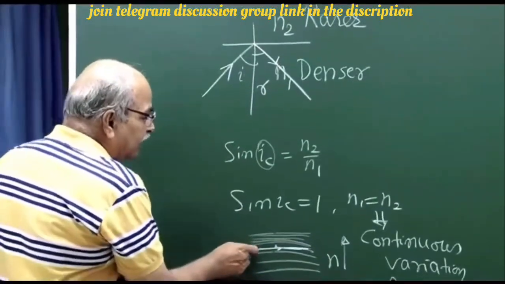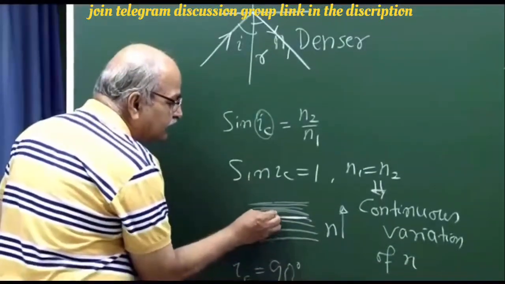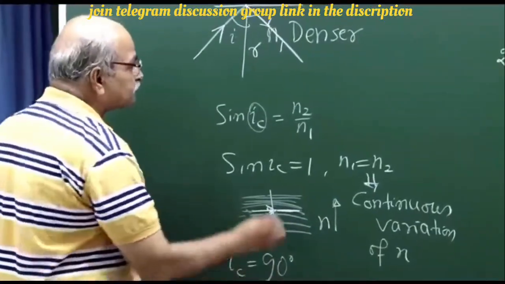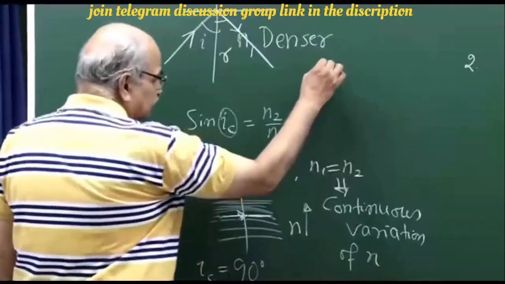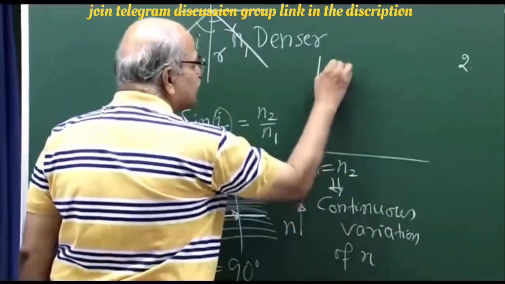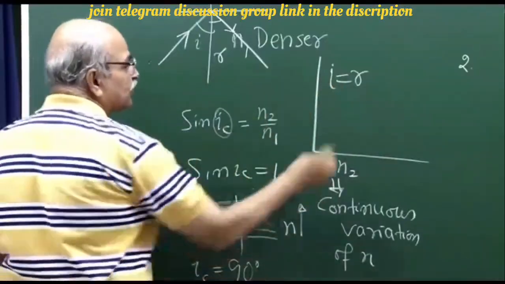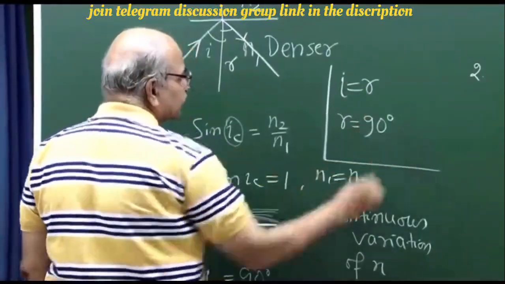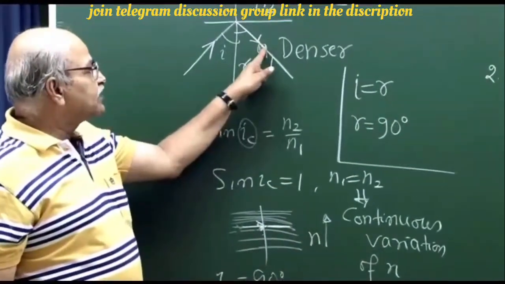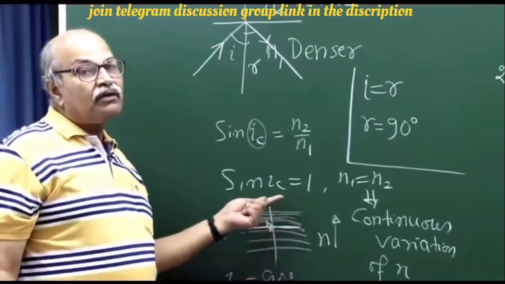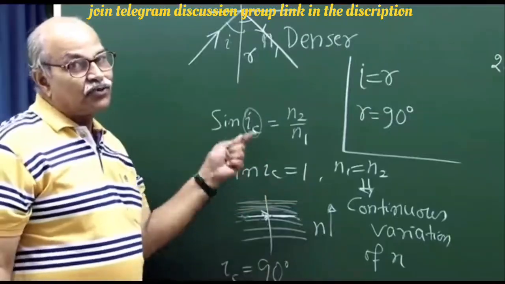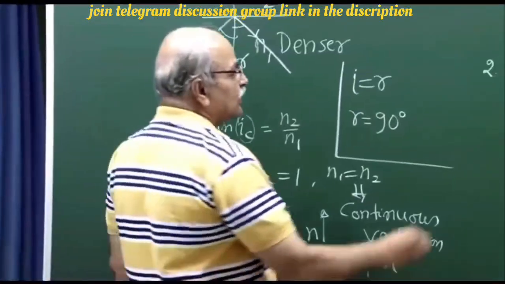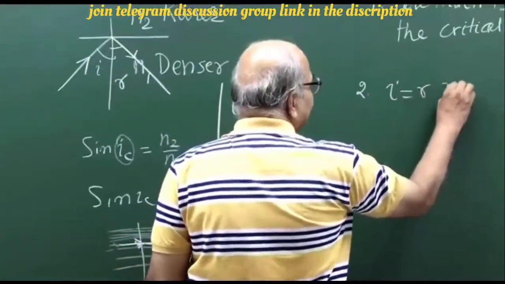So if my light has become horizontal, at that time the angle of incidence is 90 degrees, and therefore R should also be 90 degrees. And an angle of reflection of 90 degrees means it is going along that layer, it is not bending. So that is the second question, that I equal to R must be obeyed.